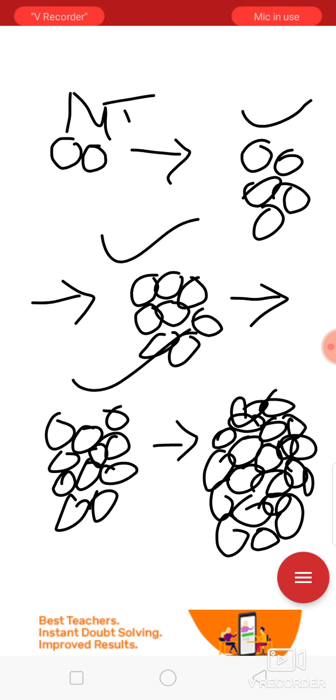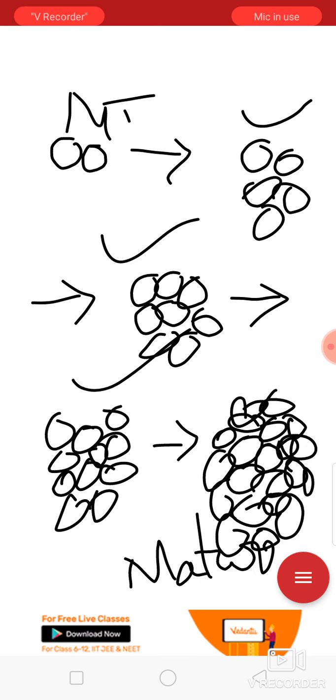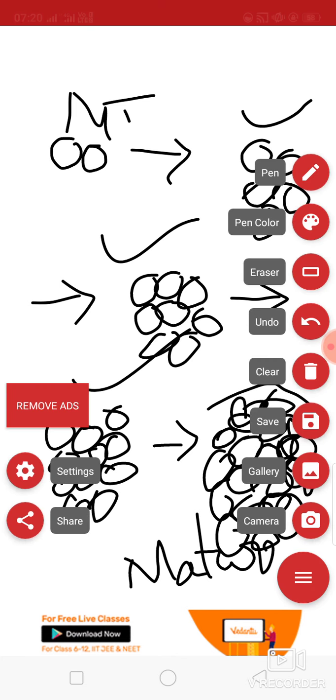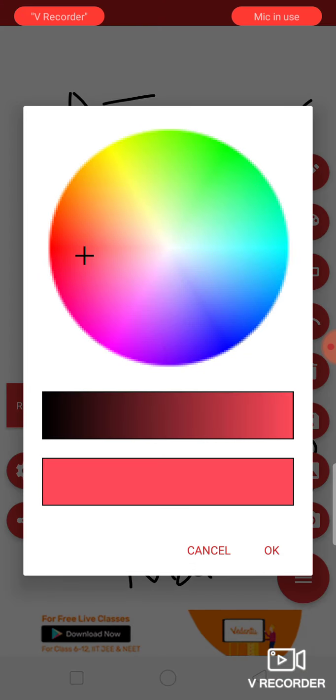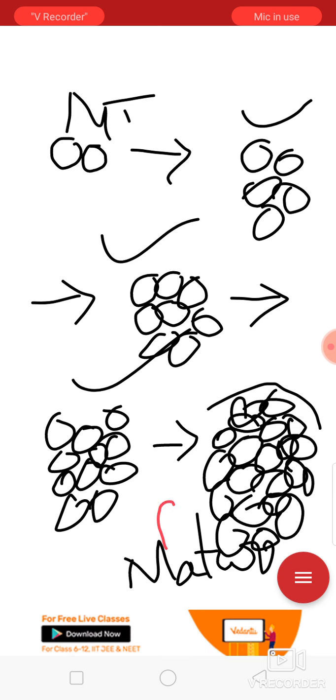But when it has entered into maturity, when the plant has become mature, these cells will now be termed as permanent tissue.